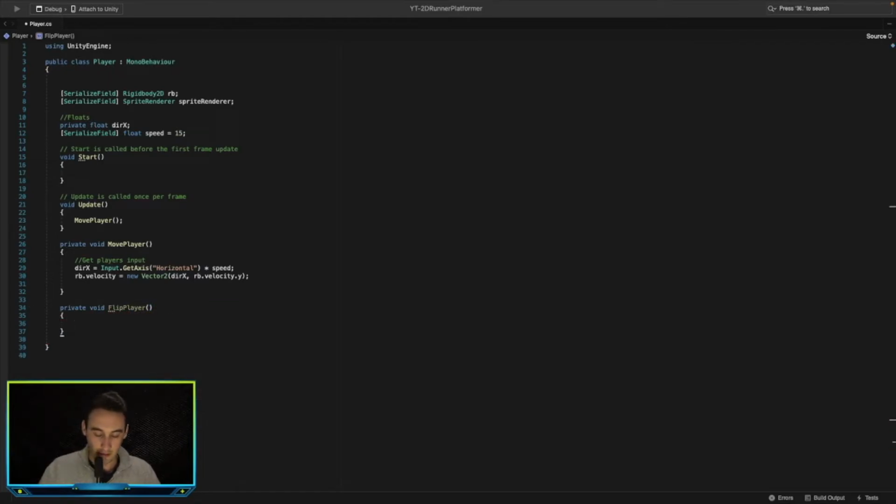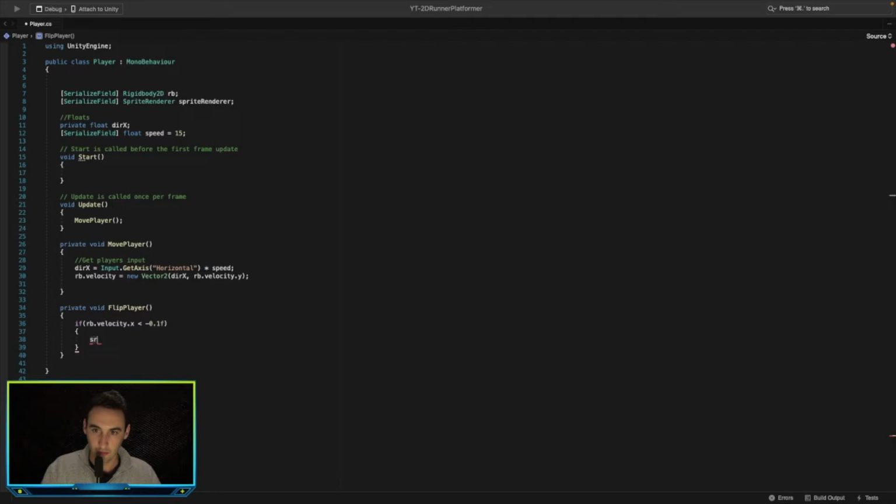In here we just want to go: if the velocity of the rigid body, so rigidbody.velocity, the x velocity of the rigid body, is less than minus 0.1, then we want to go spriteRenderer dot flip,